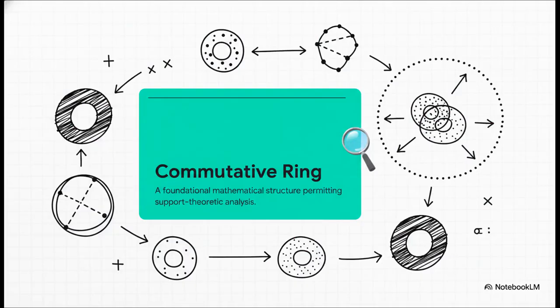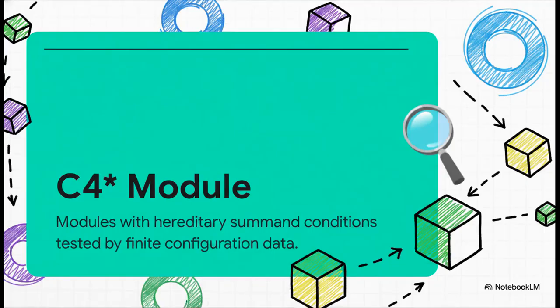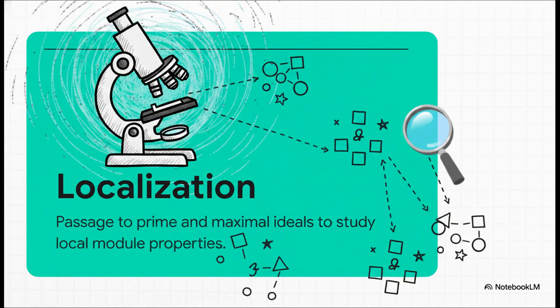To crack this, we're looking at Chandrasekhar Gokavarapu's breakthrough abstract algebra research on commutative rings. Inside those rings live our main characters, C4 star modules. They're entities with incredibly strict structural rules. To actually study them, we use a mathematical microscope called localization to isolate these modules at specific points.